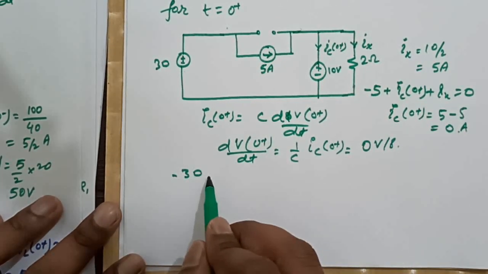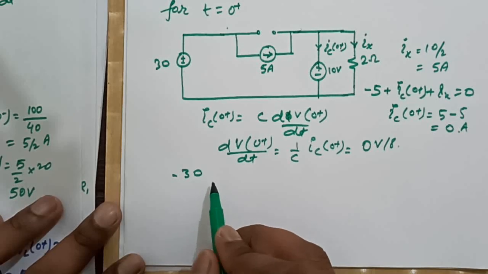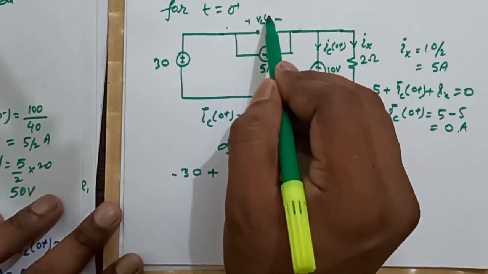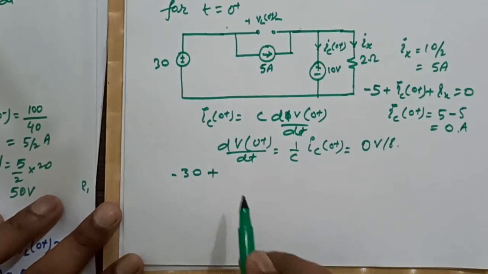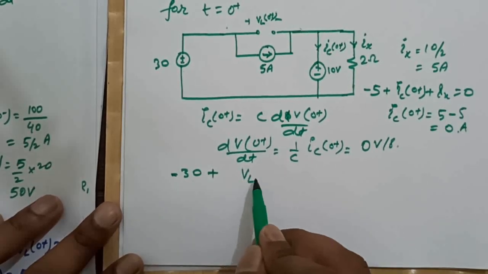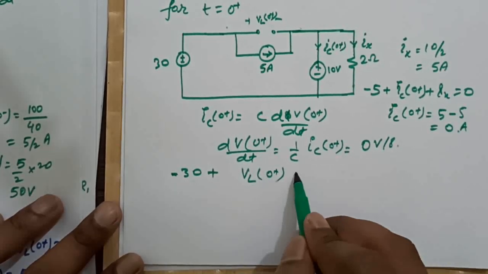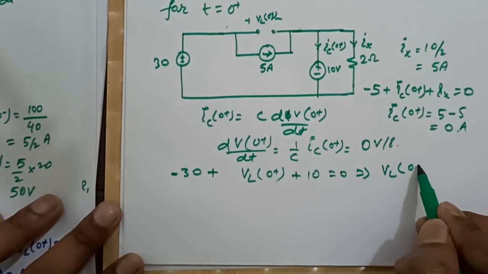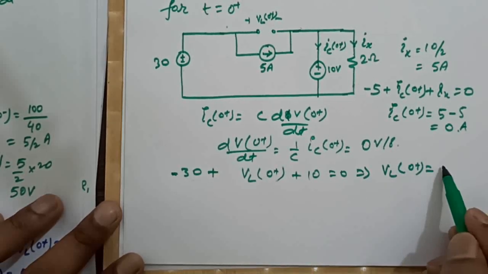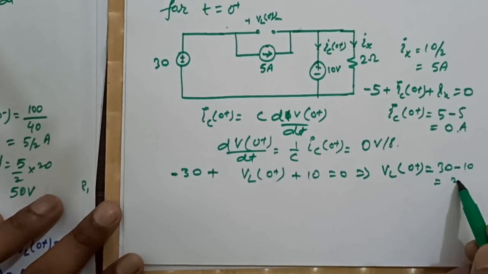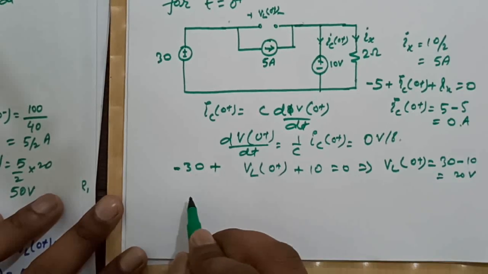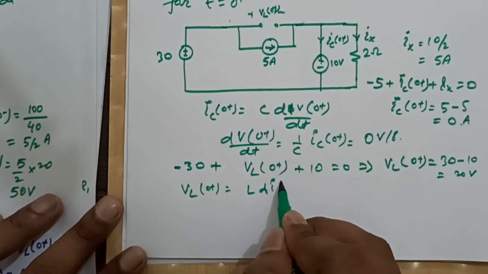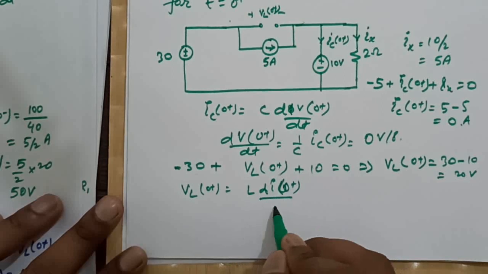Right, now writing KVL in this loop, we will have minus 30 plus, let us say the voltage across the inductor is VL 0 plus, so minus 30 plus VL 0 plus plus 10 is equal to 0. So from here VL 0 plus will be 30 minus 10, which is 20 volt, and we all know that VL 0 plus will be L di 0 plus by dt.